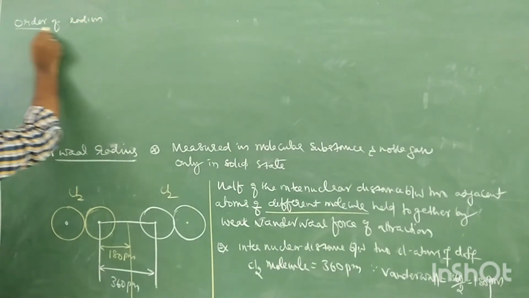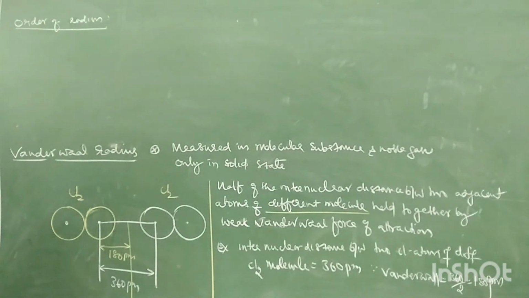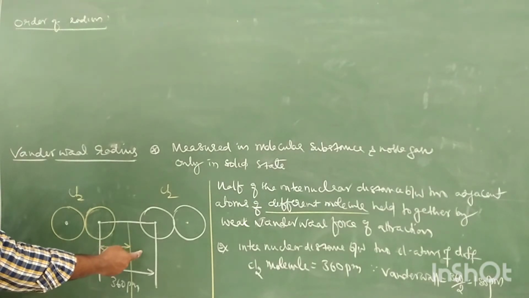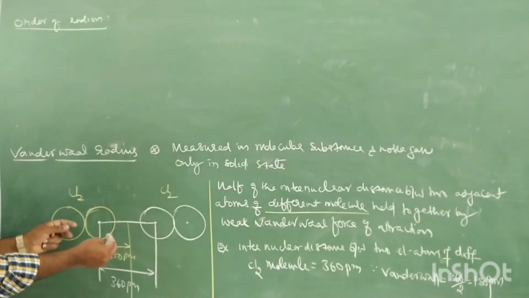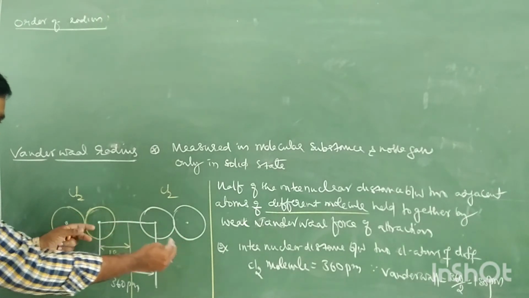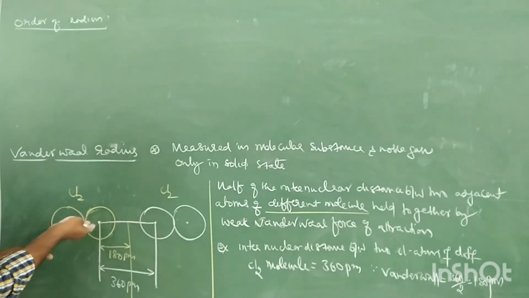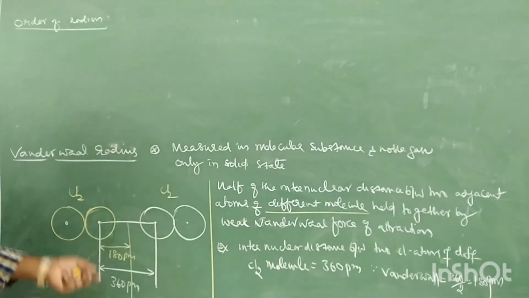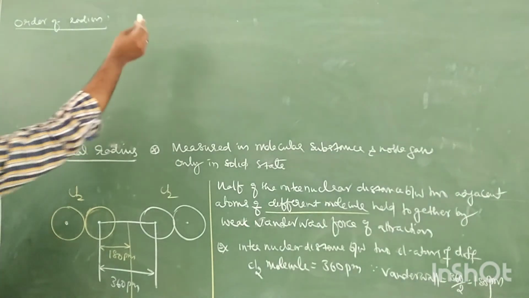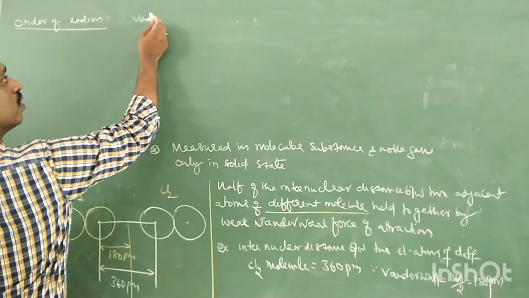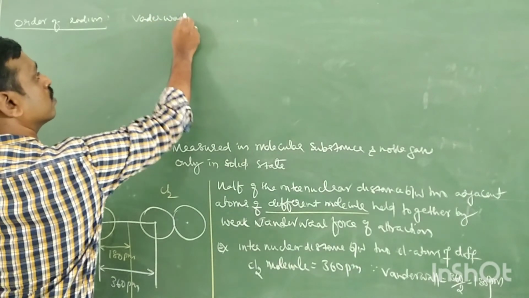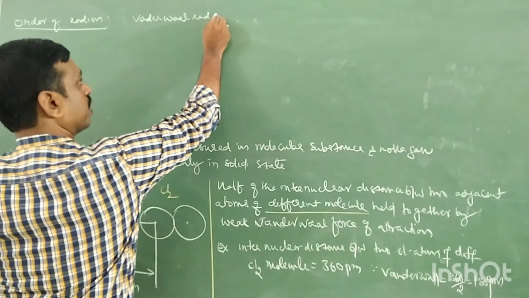Right, next is the order of radius. Now we have completed metallic radius, covalent radius and van der Waals radius. Come on, tell me, among these three radii, which radius is more? Van der Waals radius, right? This radius is more because there is a weak van der Waals force of attraction. Due to weak van der Waals force of attraction, molecules maintain distance, therefore the bond length comes more, and half of the bond length is nothing but radius. Therefore, van der Waals radius is more.